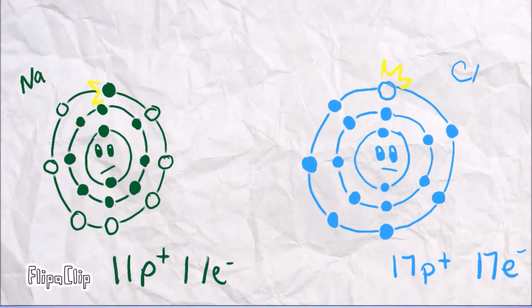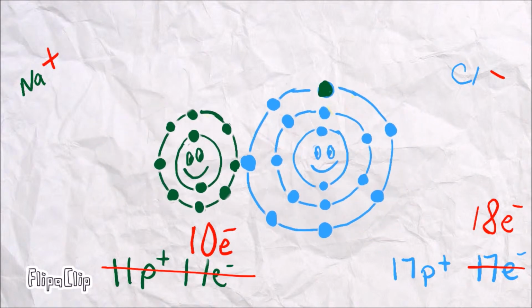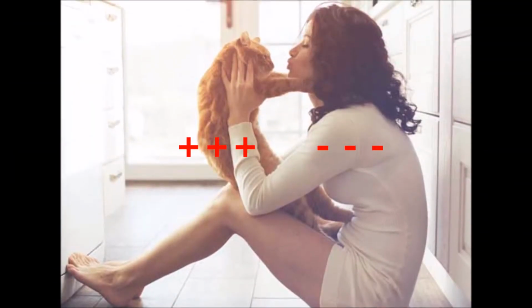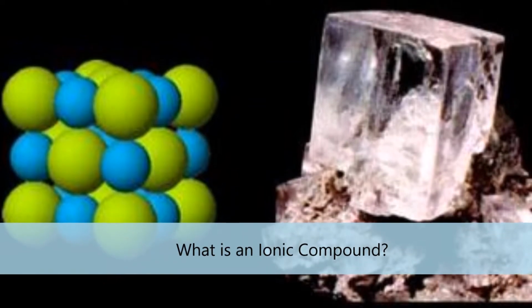So when you put sodium and chlorine together, they can get what they want from each other, and then come together because of that electrostatic force of opposites attracting. Cations are positive and anions are negative, and like magnets, opposites attract. So then, what is an ionic compound?